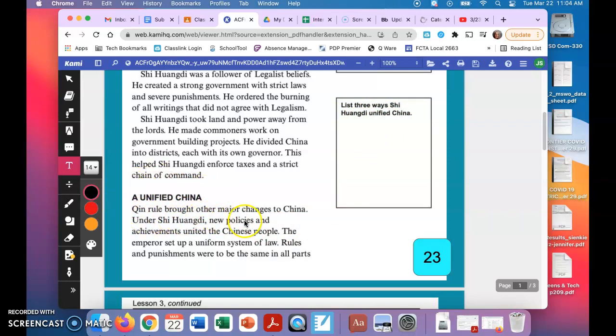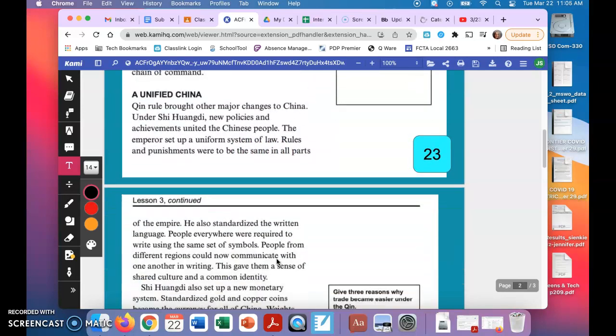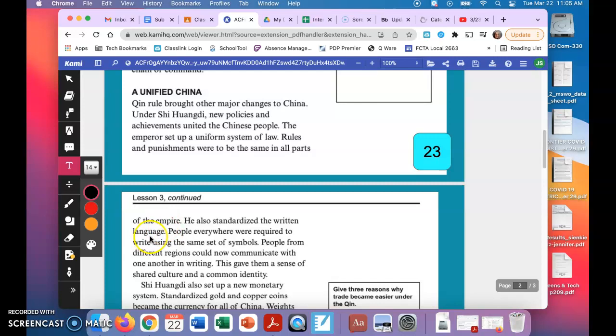Qin rule brought other major changes to China. Under Shi Huangdi, new policies and achievements united the Chinese people. The emperor set up a uniform system of law. Rules and punishments were to be the same in all the parts of the empire. He also standardized the written language. People everywhere were required to write using the same set of symbols. People from different regions could now communicate with one another in writing. This gave them a sense of shared culture and a common identity.